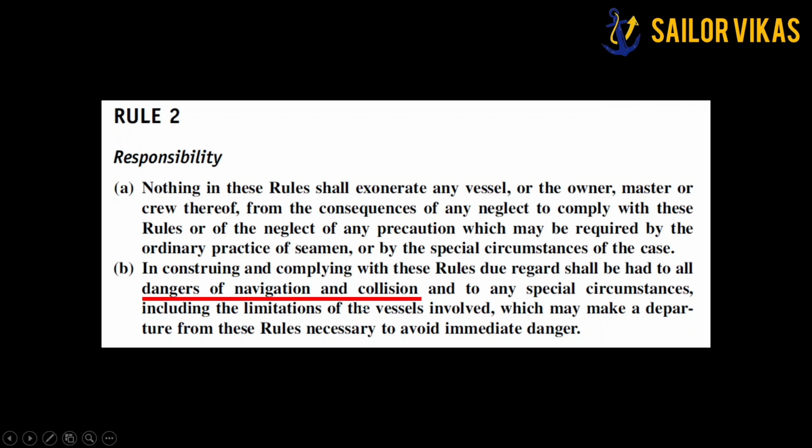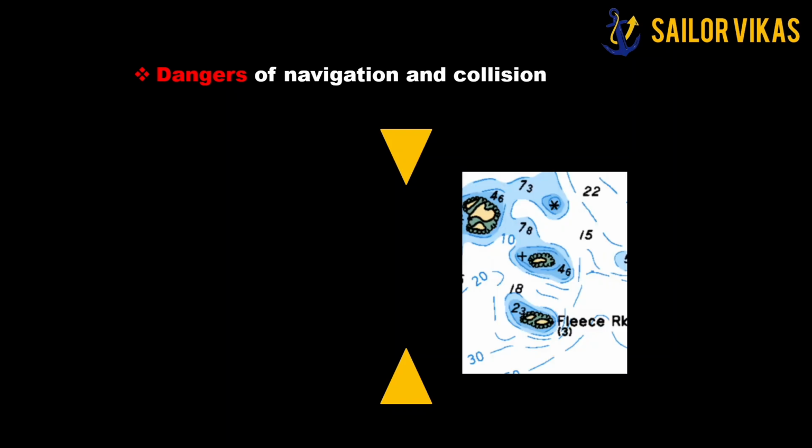Here, for dangers of navigation and collision, I will again introduce two vessels. They both are power driven vessels in a head-on situation, and let me introduce a shallow water on the starboard side. Now as per rule 14, I have to alter course to starboard as per head-on situation.